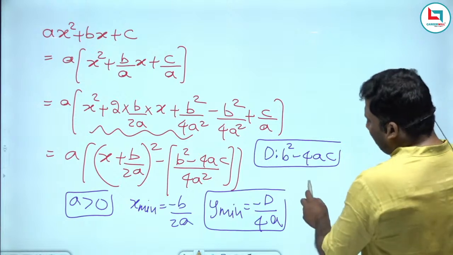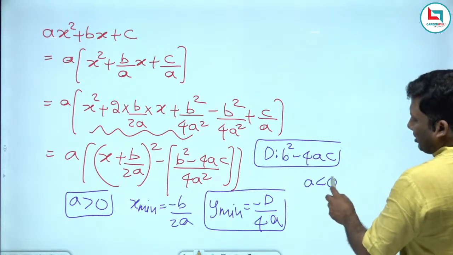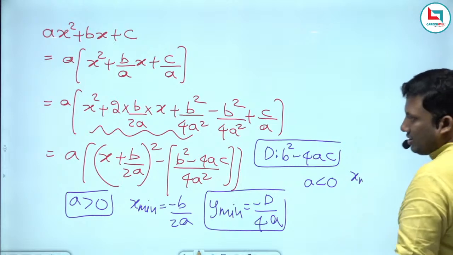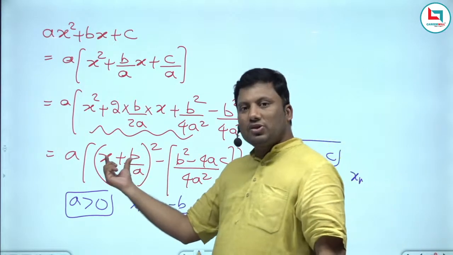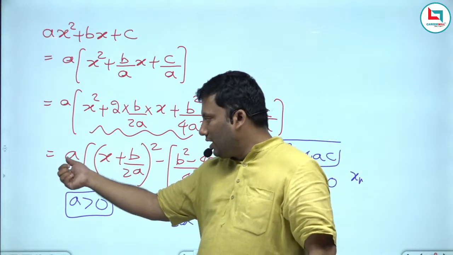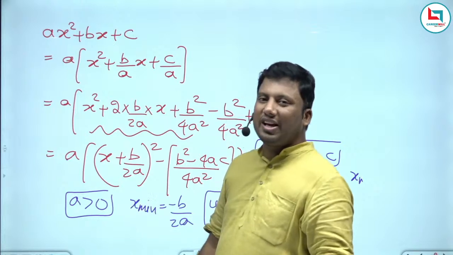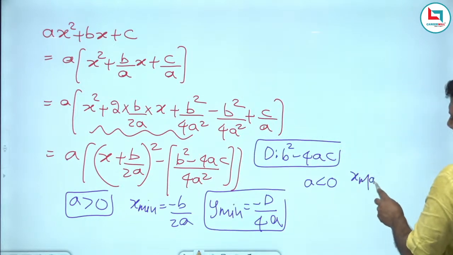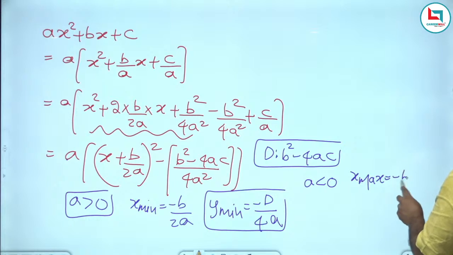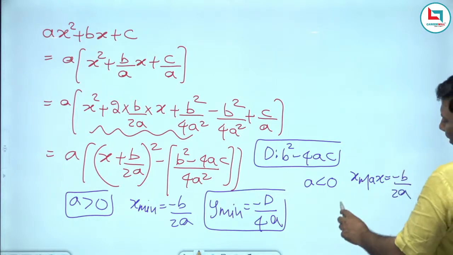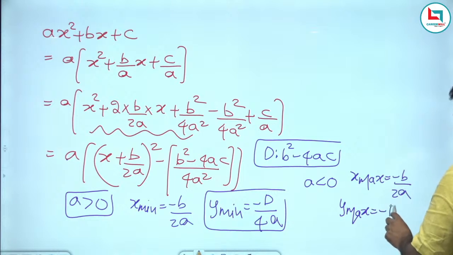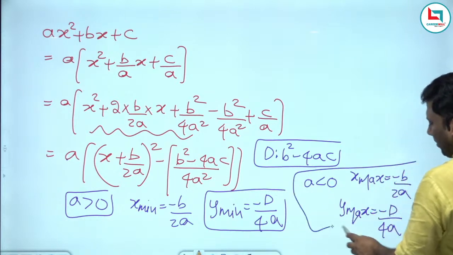If a is less than 0, the square function will be positive, and negative into negative is positive. So x maximum will be minus b by 2a, and y maximum will be minus d by 4a.